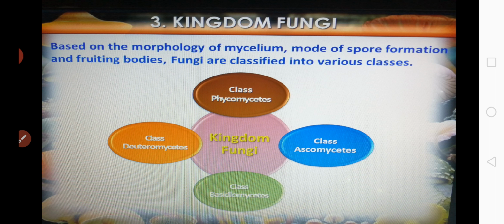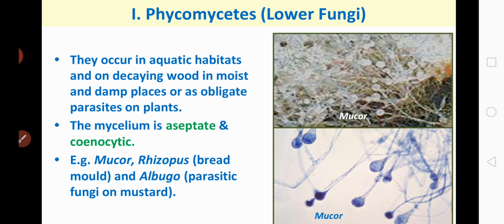Coming to the next topic, based on the morphology of mycelium, mode of spore formation and fruiting bodies, fungi are classified into various classes. They are class Phycomycetes, class Ascomycetes, class Basidiomycetes and class Deuteromycetes. So coming to the first class, class Phycomycetes, they occur in aquatic habitats and on decaying wood in moist and damp places or as obligate parasites on plants.